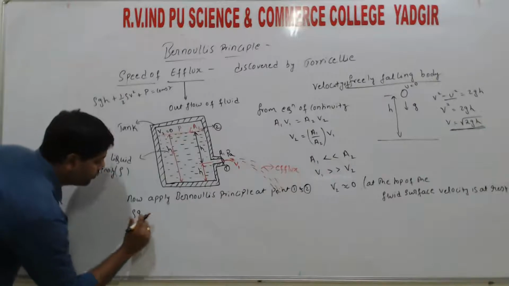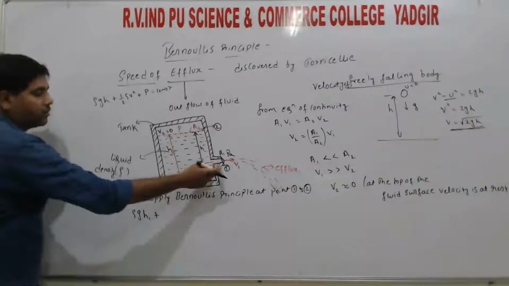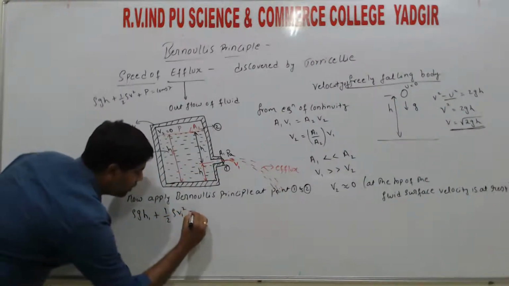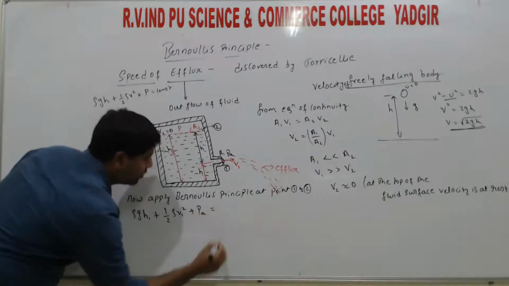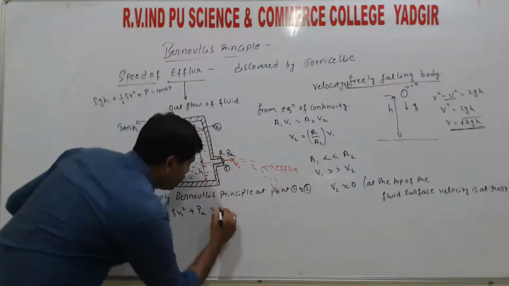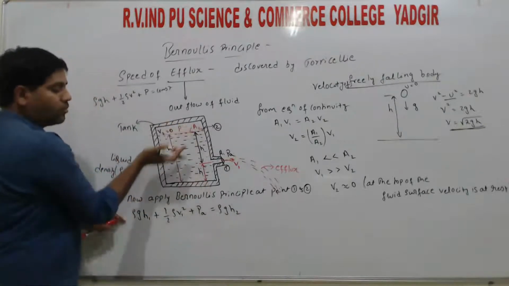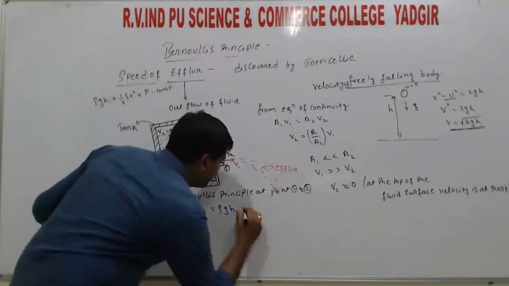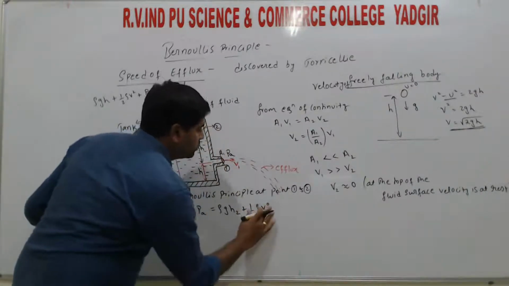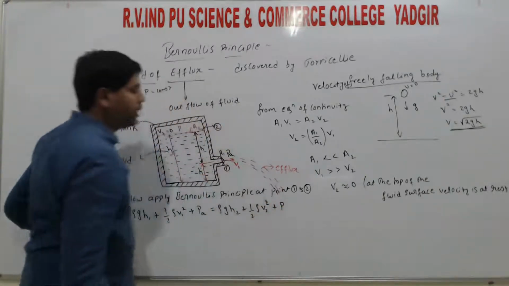So rho g h1 plus velocity. At the first point the velocity is half rho v1 square, plus pressure is Pa, right? That is equal to, at the second point, rho g h2, the height from the bottom is h2, plus half rho v2 square plus pressure is P, right?